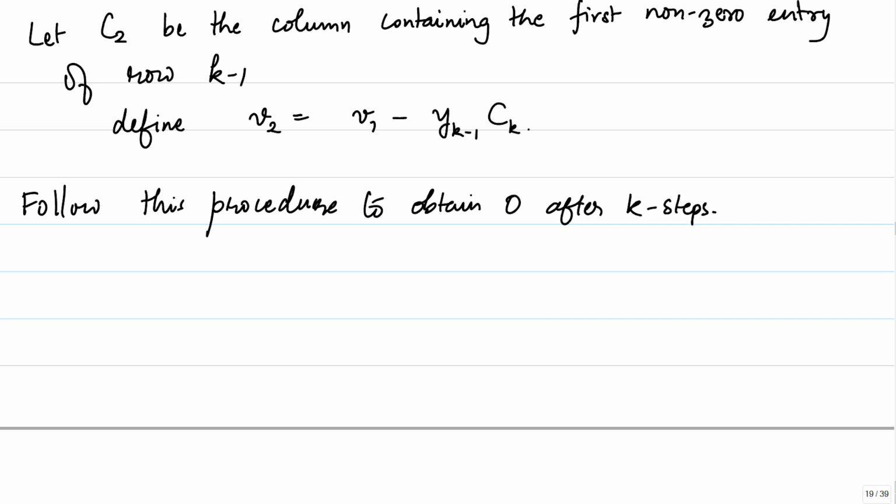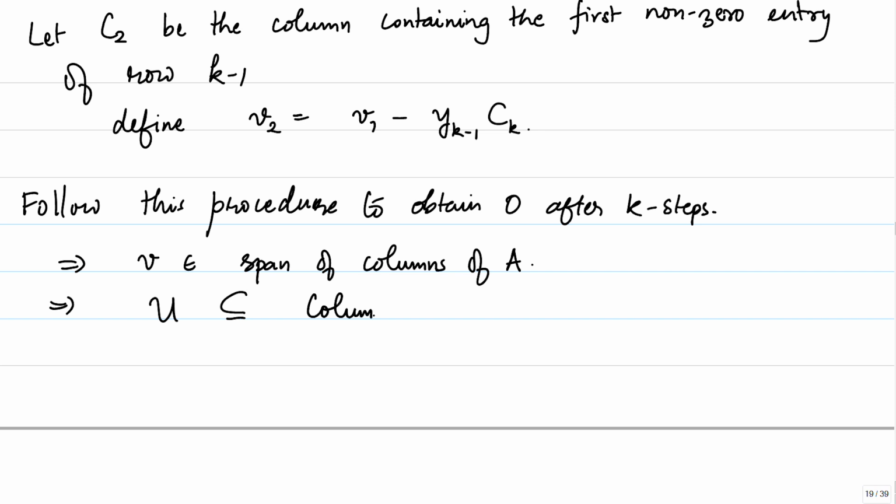We obtain the 0 vector after k steps. And if we backtrack what we did, we would have written V as a linear combination of C1, C2 up to Ck, where the Ci's are columns of our matrix A. This implies that our vector V is in the span of the columns of A. This implies that U is contained in the column space of A, the subspace of R^m which is spanned by the columns of A, and therefore k, which is the dimension of U, is less than or equal to the dimension of the column space, which is the dimension of the range of A, which is equal to the rank of A. Therefore, we have established our theorem.